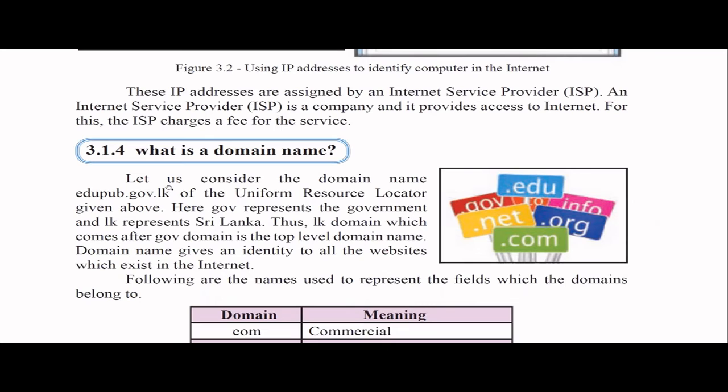Remember the last part of the domain name, after the final decimal point, we call it the top level domain. So domain names are given to identify all the websites. Now you have google.com, facebook.com, Gossip Blanca, Hero Gossip, or youtube.com. So many websites are there. All these websites have a domain name, right?